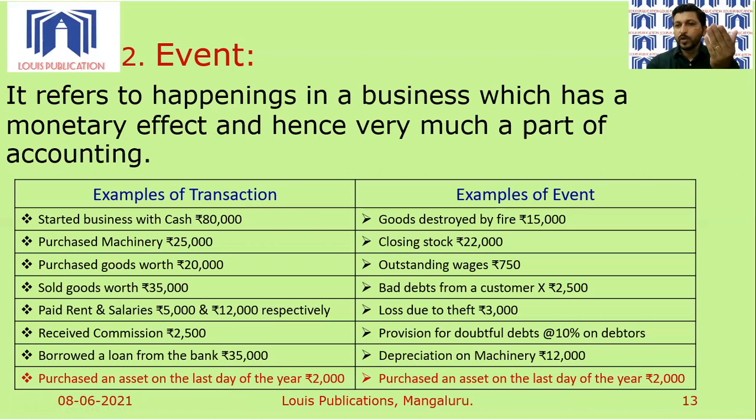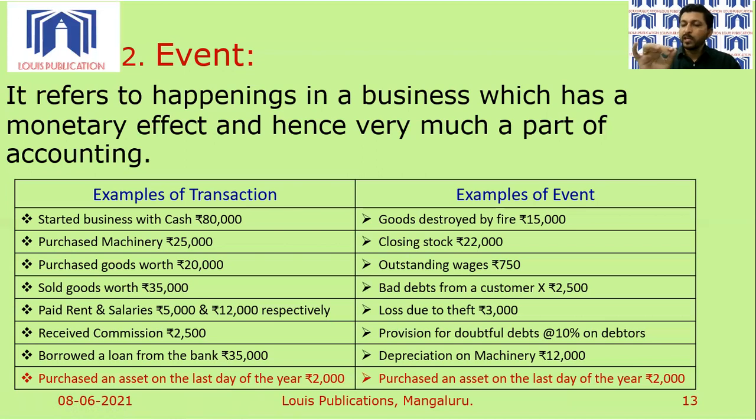Or if it was purchased on the last day and depreciation was charged, then you can also include it in the list of depreciation. Now, purchased an asset on the last day of the year is a classic example of a statement which is both a transaction as well as an event.